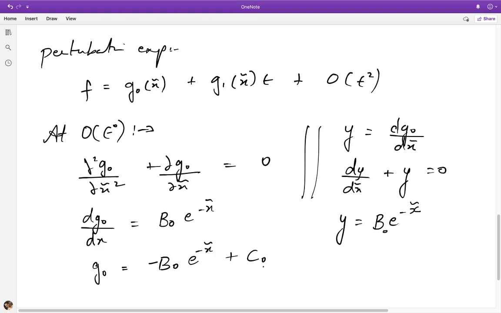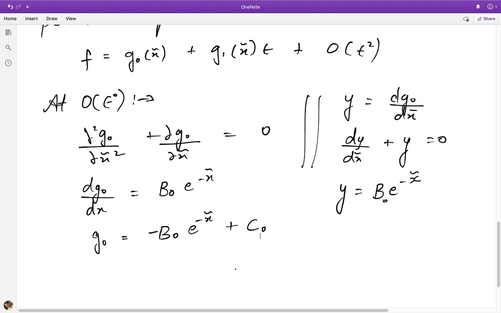Alright, so now I can determine one of these constants by application of the boundary condition associated with x equal to 0. Right, because this is really the boundary layer adjacent to that boundary. So by saying that g naught of 0 must be equal to 0, which follows from the condition that f of 0 is equal to 0.